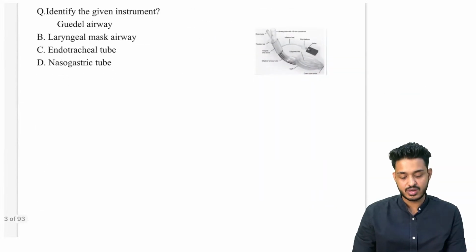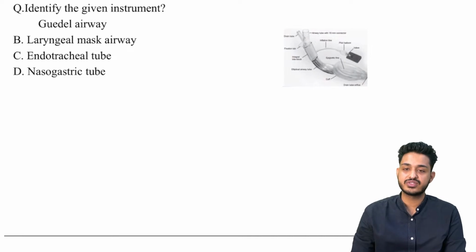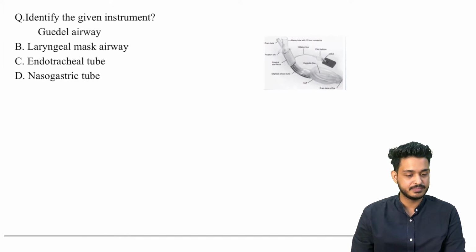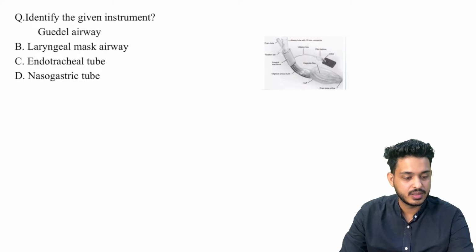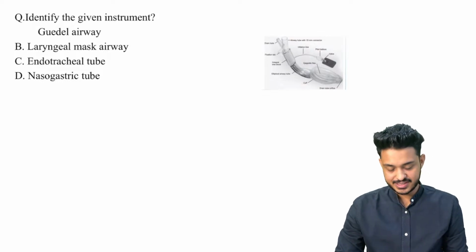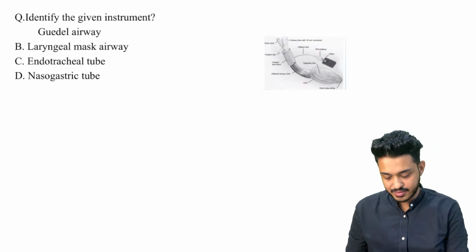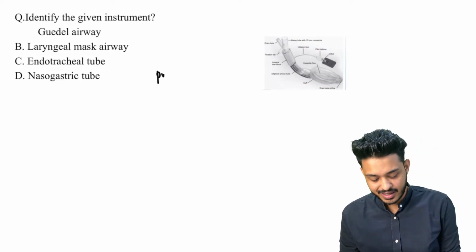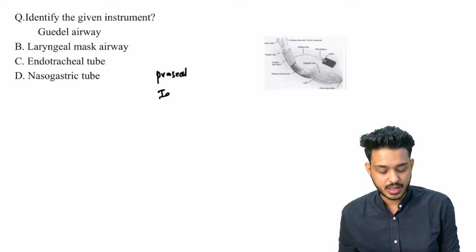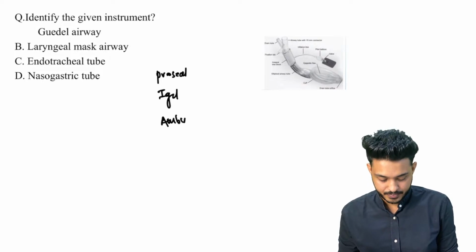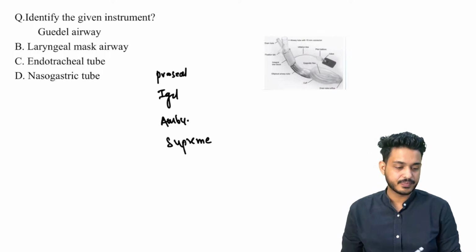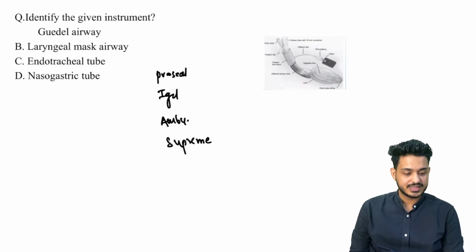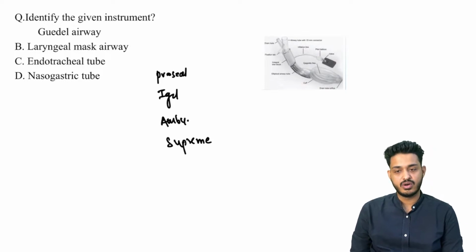Right. Now try to solve this particular question. Identify the given instrument. कौन सा इंस्ट्रूमेंट दिया हुआ है? Try to answer. Let me test you. Is it a straight blade? Is it a Proseal? आंसर में ही नहीं है. But if I have given you options like Proseal, iGel, Ambu, and Supreme, what you will be answering? Is it going to be iGel, Ambu, or Proseal, or Supreme?